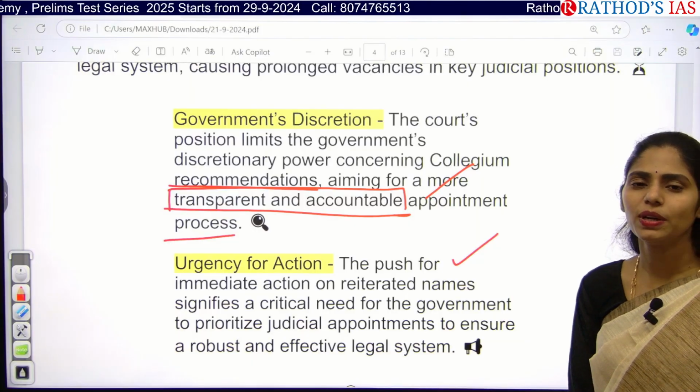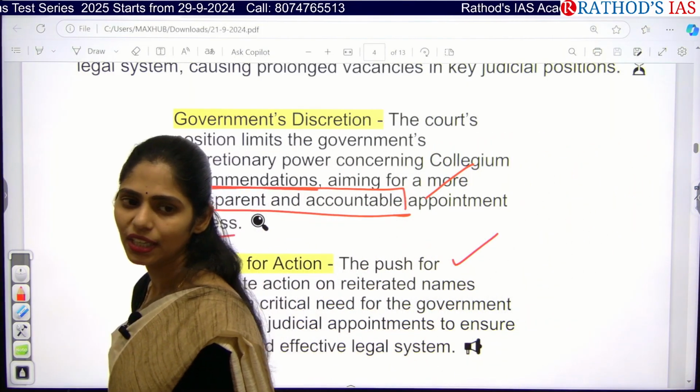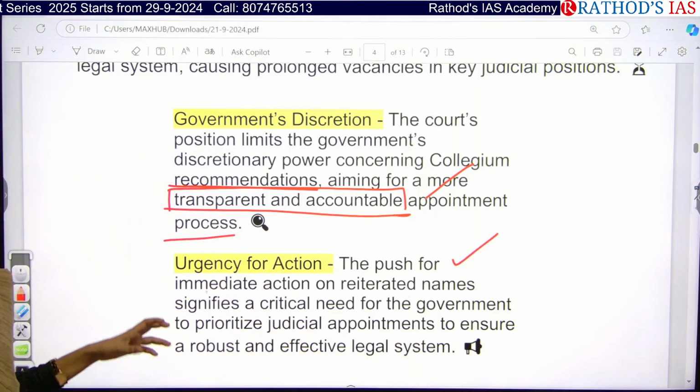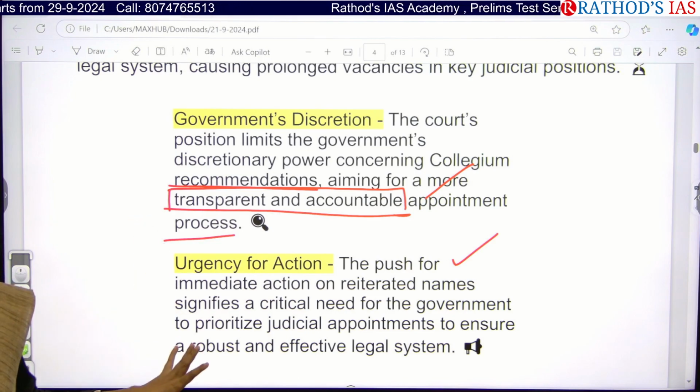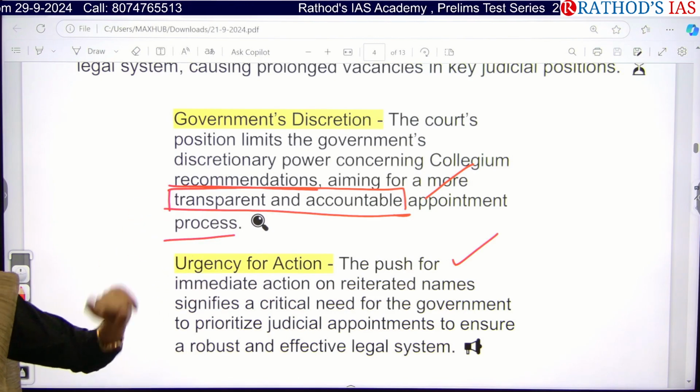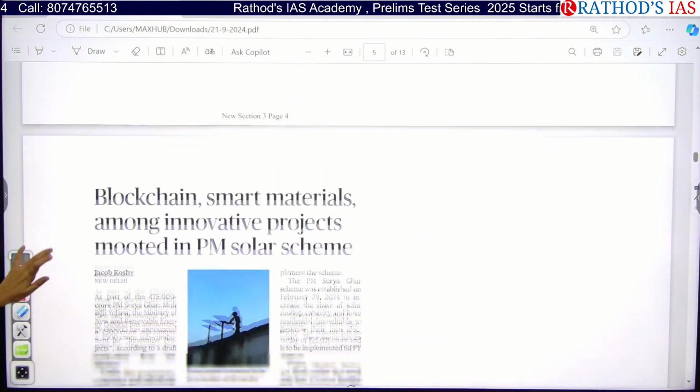This action of the Supreme Court shows that it is a very immediate action that needs to be taken, because you are prioritizing judicial appointments to ensure a robust and effective legal system. So these are the points you have to get, and these are the keywords you have to include in your answers.